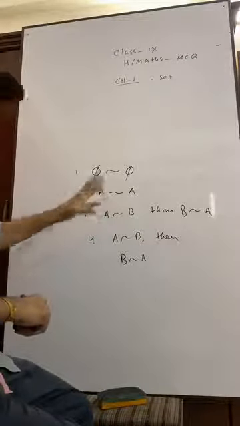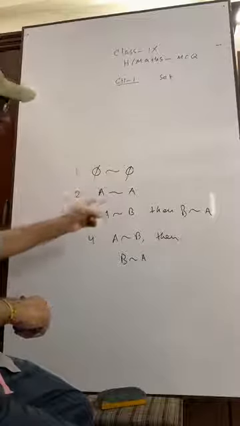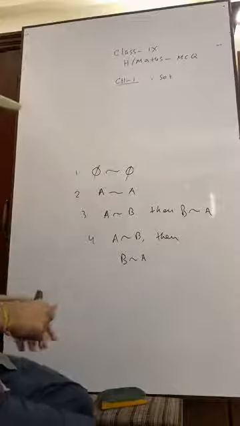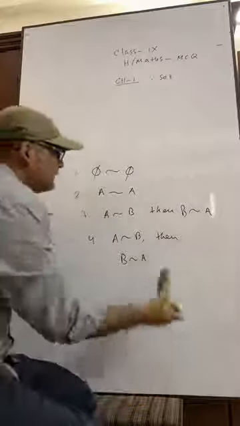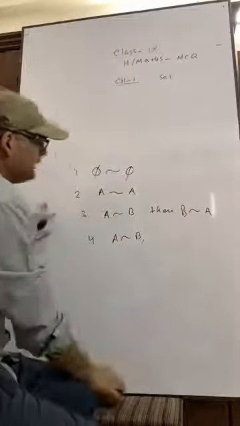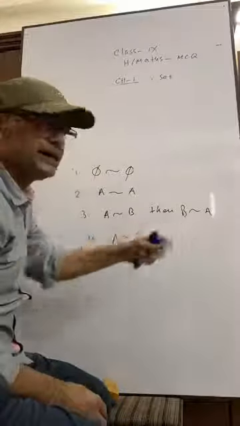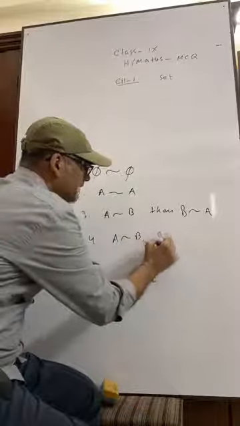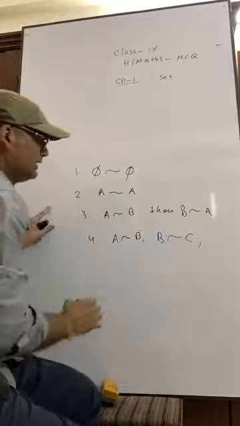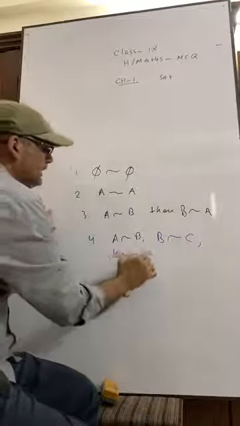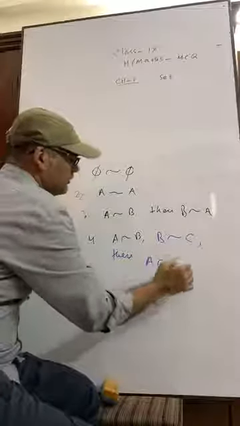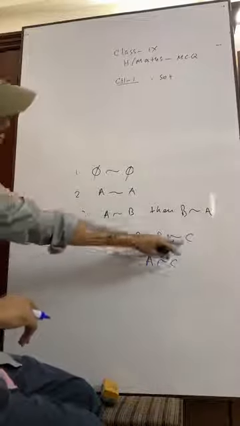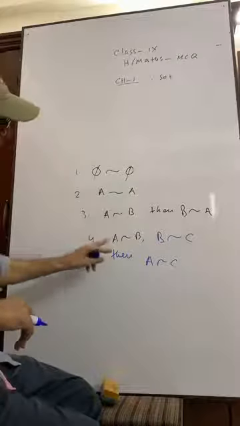Any set A is equivalent to itself. If A is equivalent to B, then B is equivalent to A. If A is equivalent to B and B is equivalent to C, then A is equivalent to C. You understand?